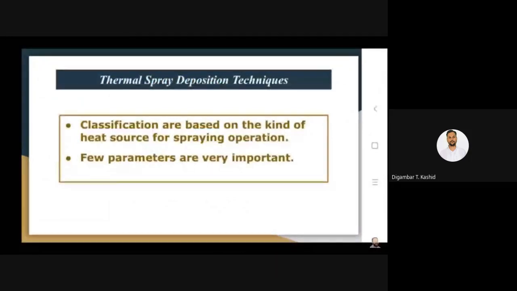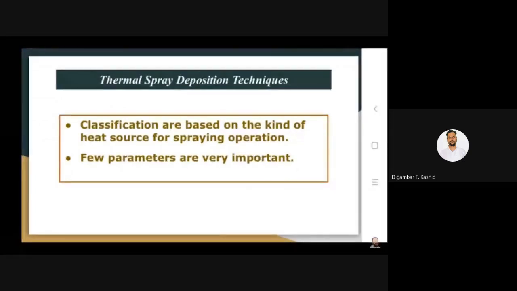thermal spray deposition technique. As I have already mentioned, a variety of techniques are available in the market, and these classifications are based on the kind of heat source you are using for the spraying operation and other parameters like velocity and the speed of the coating. So depending on these categories, we have different classifications of thermal spray deposition techniques.